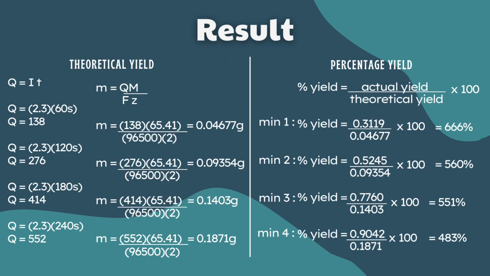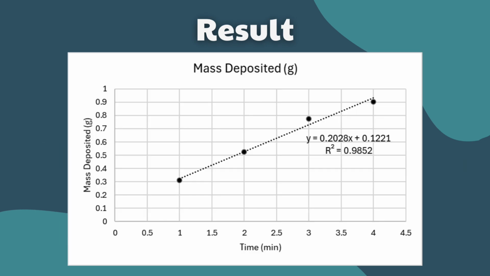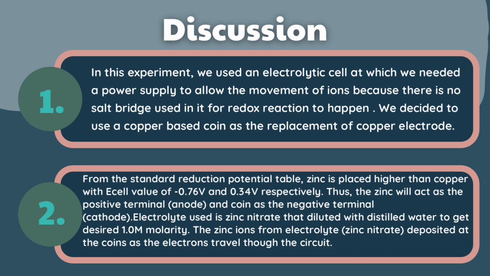This is the calculation on how to calculate theoretical yield and percentage yield. This is the graph based on the result of our experiment that shows a linear straight line. An electrolytic cell was used in this experiment, in which we used a power supply instead of a salt bridge to allow the movement of electrons. A copper-based coin was used as the replacement of the copper electrode.